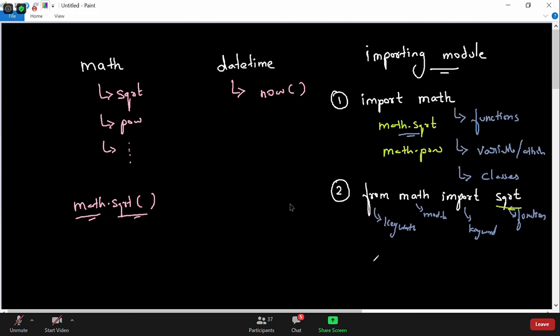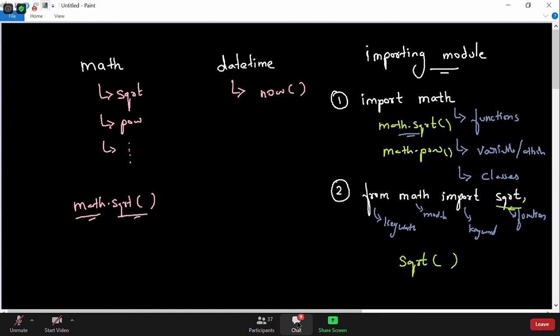Almost close. Another advantage of using this one is I don't have to call module.function. I can call the function directly, I don't have to use the module name. Understood everyone? If you wanted to import two or more, then you can put a comma and import two or more things from that. Understood, Srinivas? That way you can do it.